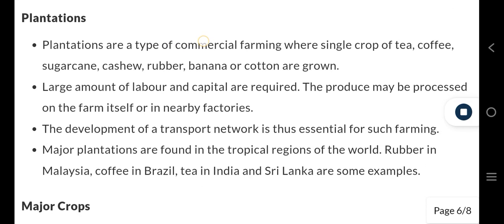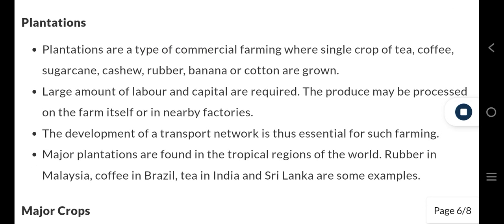Plantations. Plantations are a type of commercial farming where a single crop of tea, coffee, sugarcane, cashew, rubber, banana, or cotton is grown. A large amount of labor and capital is required. The produce may be processed on the farm itself or in a nearby factory. The development of a transport network is thus essential for such farming. Major plantations are found in the tropical regions of the world. Rubber in Malaysia, coffee in Brazil, tea in India and Sri Lanka are some examples.